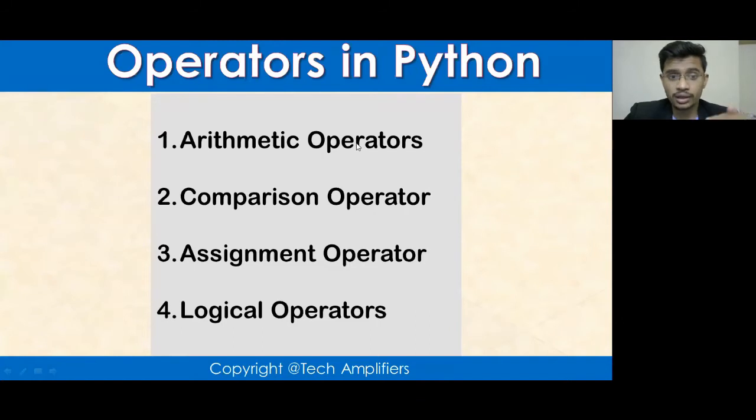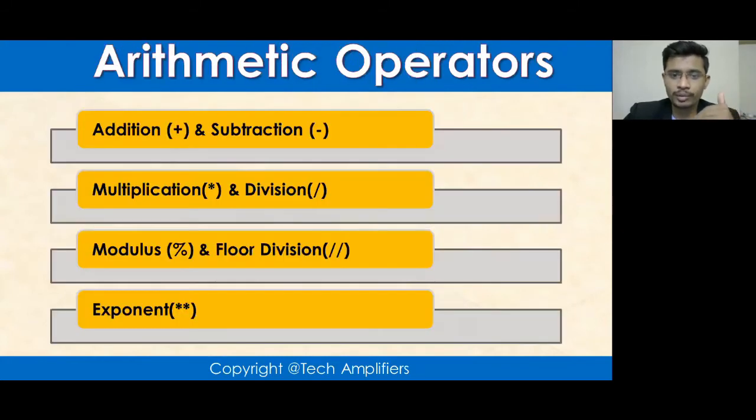Let's check. It's just a name, right? So there must be some operators which will help us to do some operations. Operators are just to help us do operations. So what type of operation? Arithmetic operations will be done using arithmetic operators, such as addition. Okay, so a plus b, c, right? This type of addition operation will be done with the plus sign.